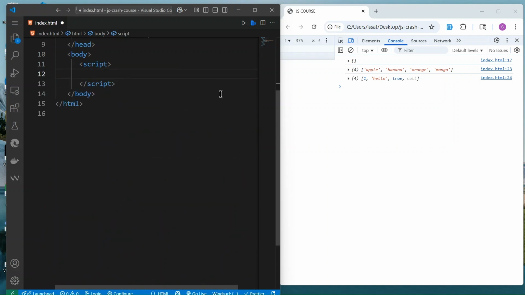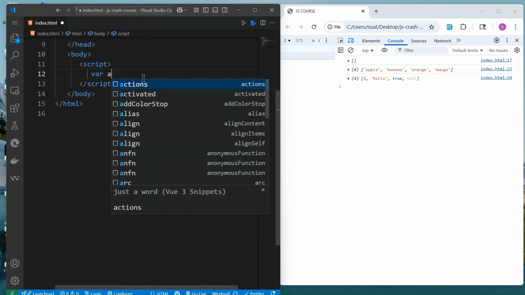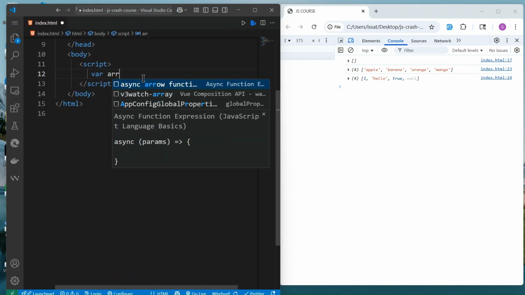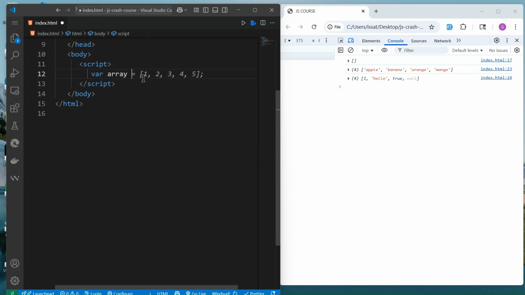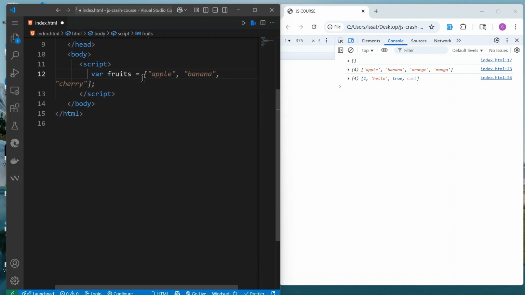Since we want to talk about loops, we still want to play around a little bit with the array. So we can do fruit again is equal to apple, banana.